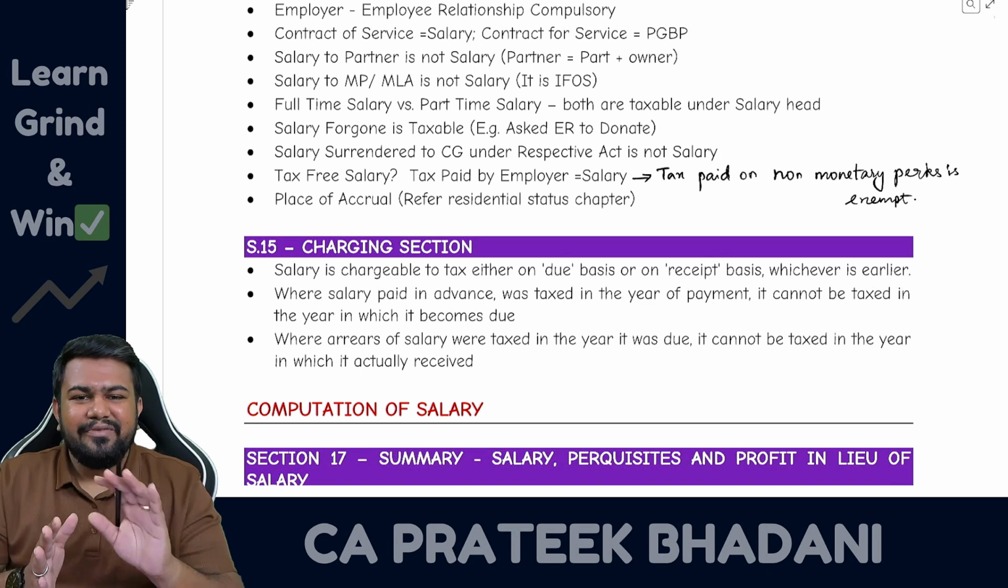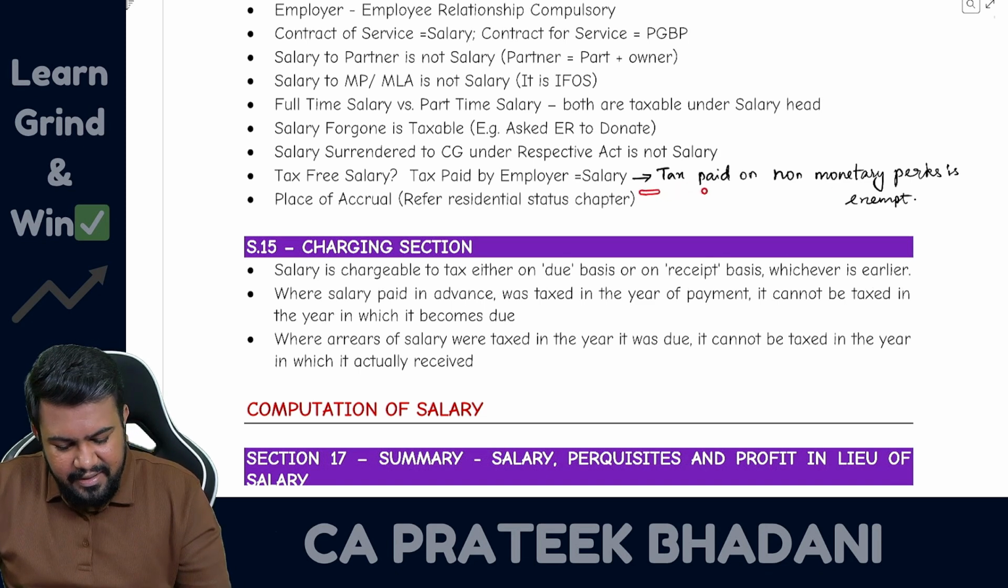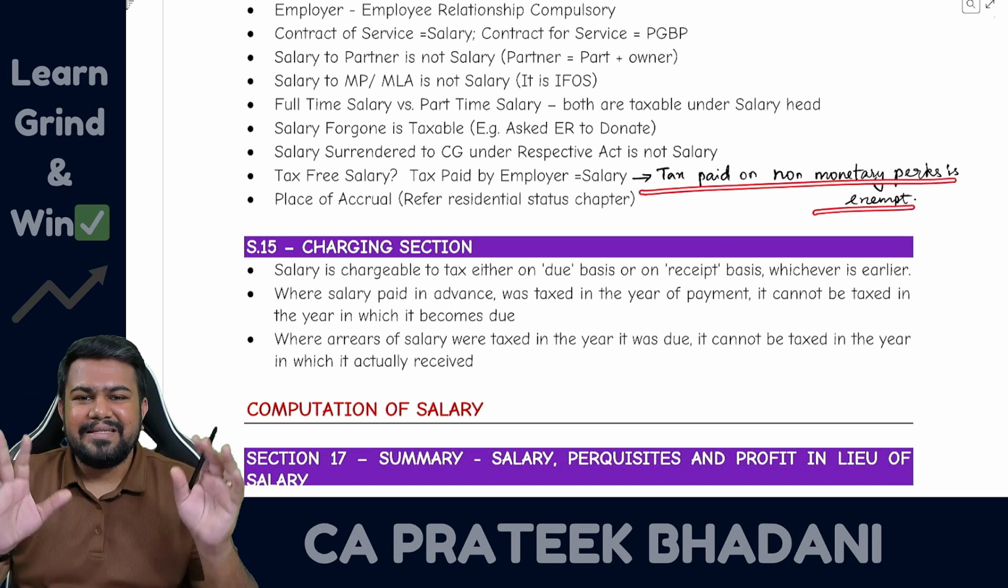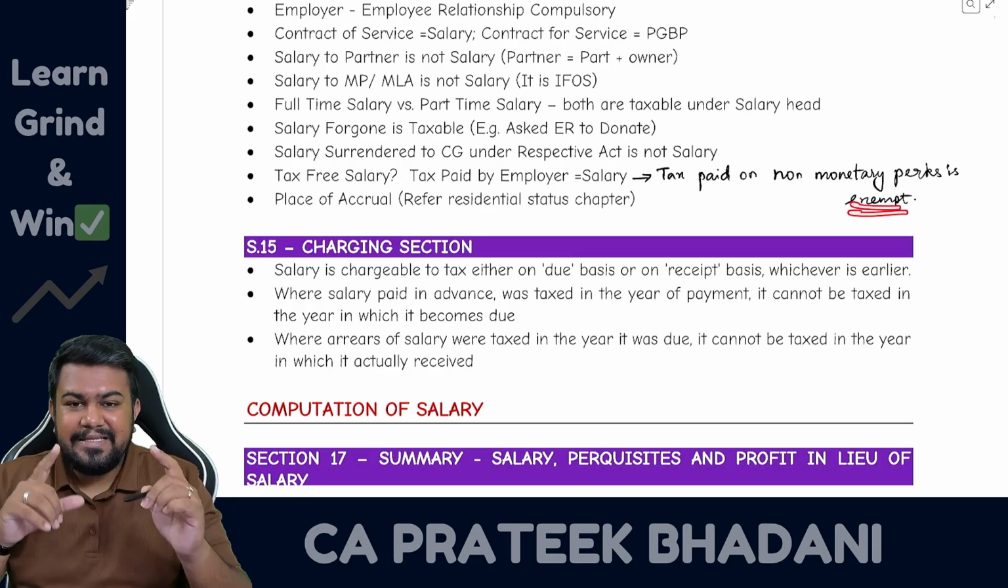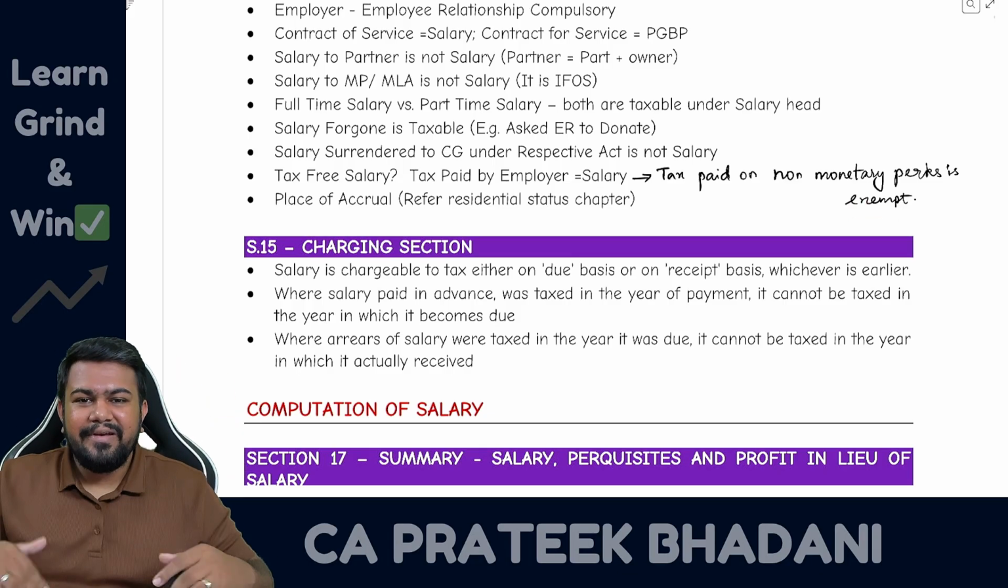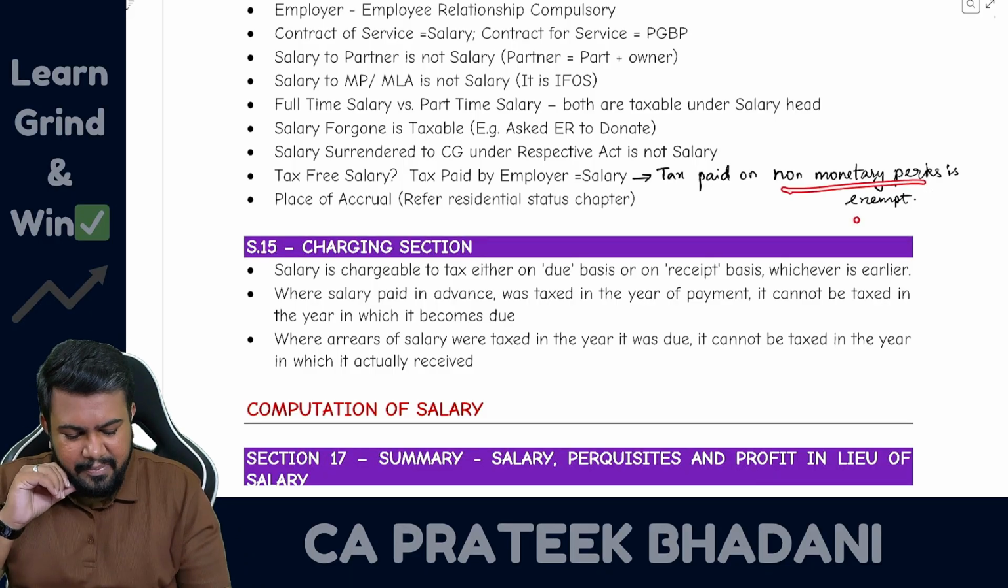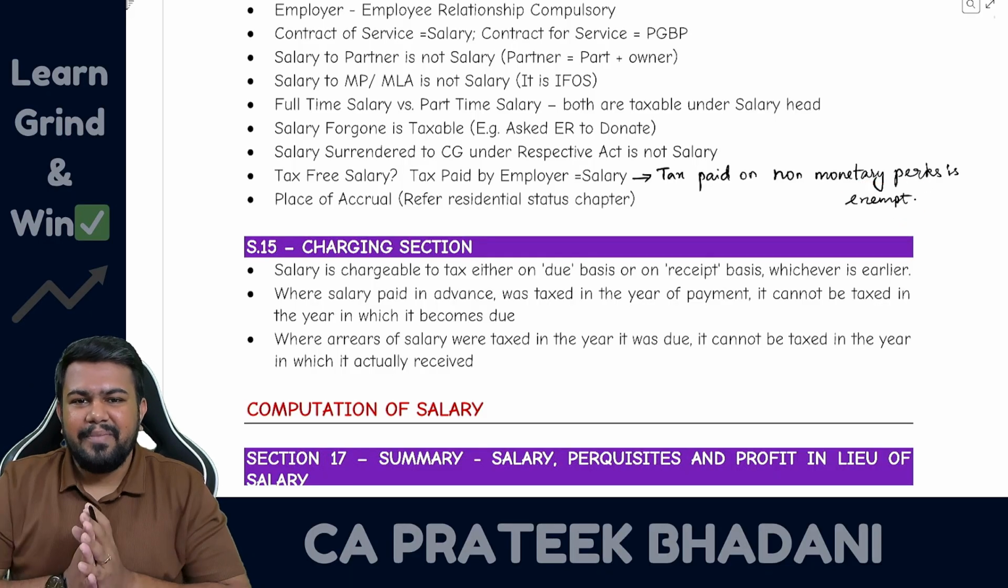But what if there is a tax on this tax also? Then tax on tax will not be taxable, because we will learn the tax paid on non-monetary perquisites is exempt from tax. So tax paid on non-monetary perquisites is exempt. Similarly, in the hands of the employer also, when employer is paying the tax on non-monetary perquisites, that is not allowed for them as deduction.